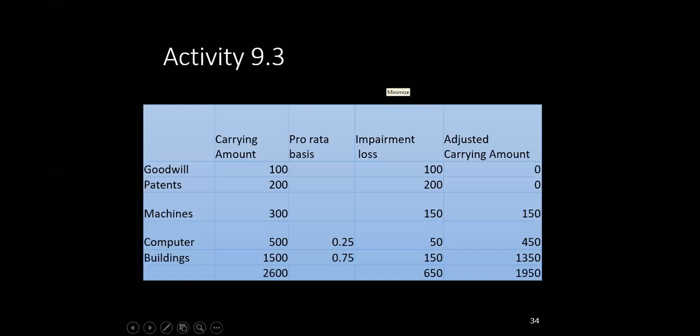I'll do it. Wait. Here it's 0. Here it is 0. Here 150. Here 450. No. And here I don't see any problem in the question.